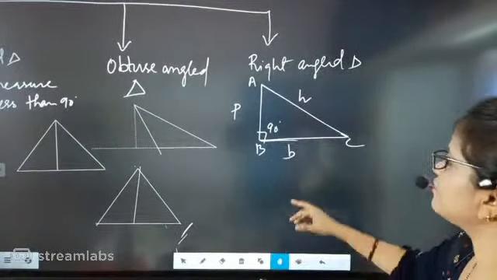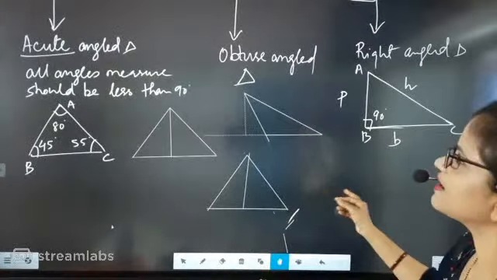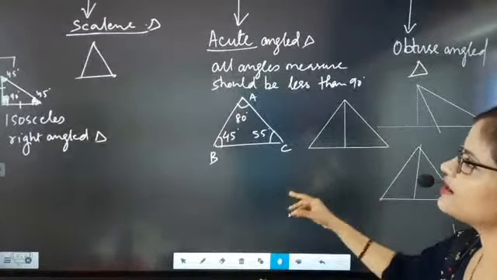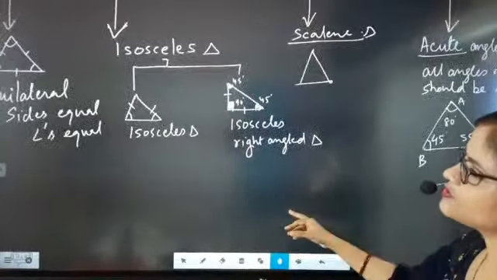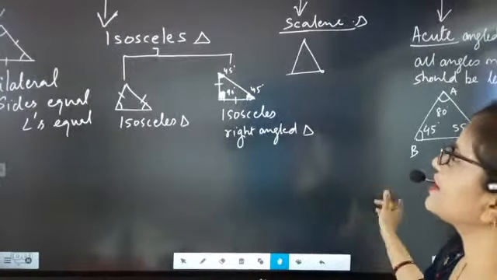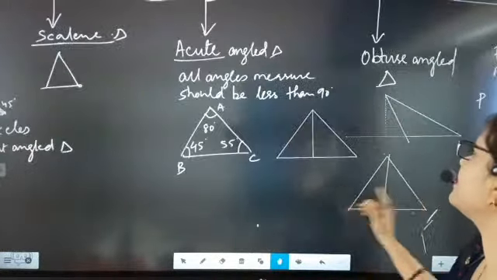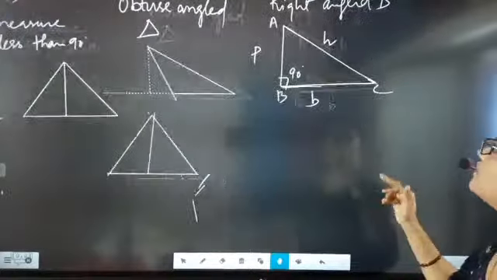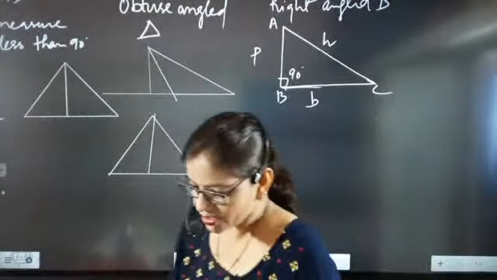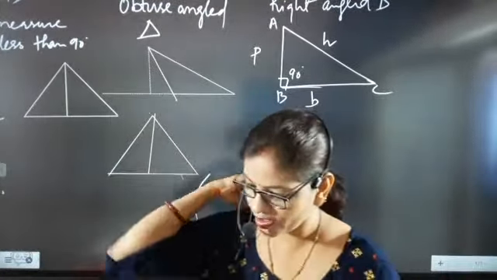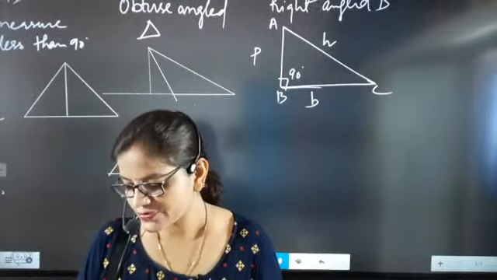So we have understood different types of triangles: right angle triangle, obtuse angle triangle, acute angle triangle, scalene triangle, isosceles triangle, equilateral triangle. So different types of triangles, and then right angle triangle also we have seen. So now we have seen all different types of triangles. Now it's time to prove one very important thing, beta.